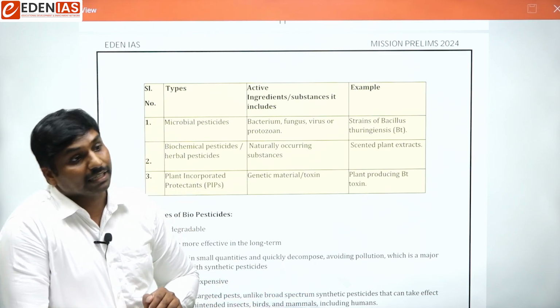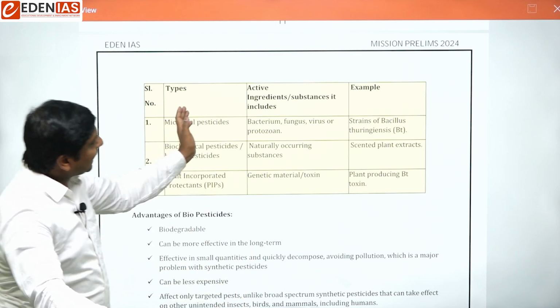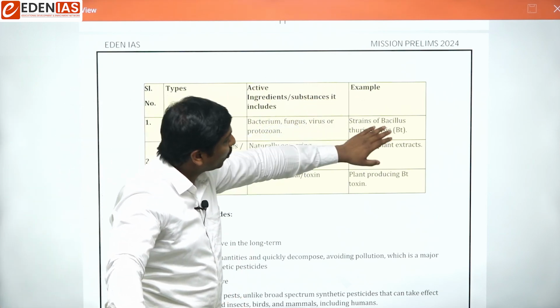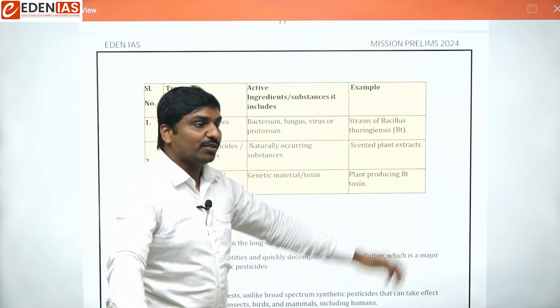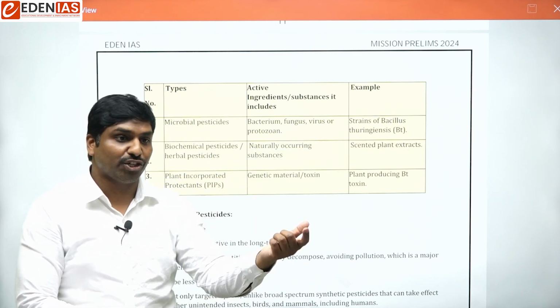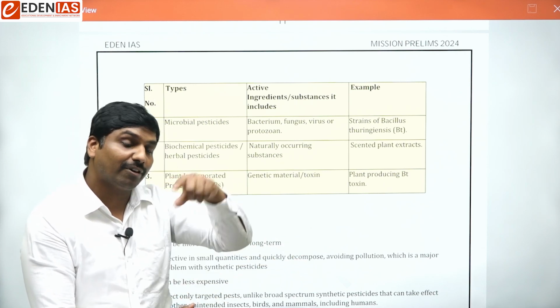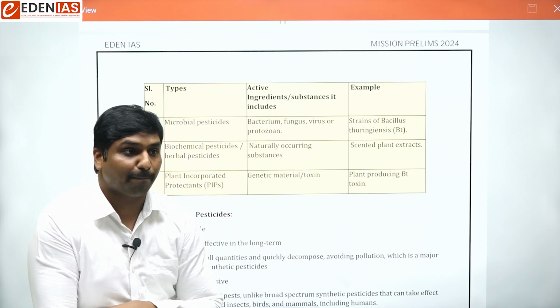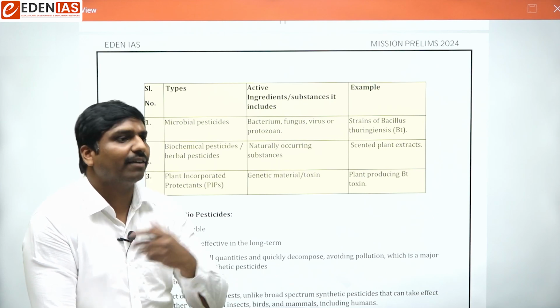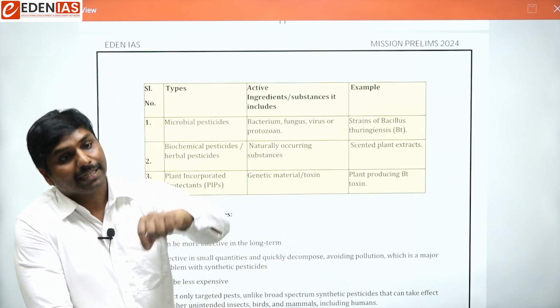So this is another type of biopesticide that we can have. Simple examples for that, like think about Bacillus thuringiensis. We have incorporated this Bacillus thuringiensis in cotton or brinjal, so that it became a pesticide variant for the pink bollworm. So it is a kind of biopesticide, because a living organism is killing the pest.